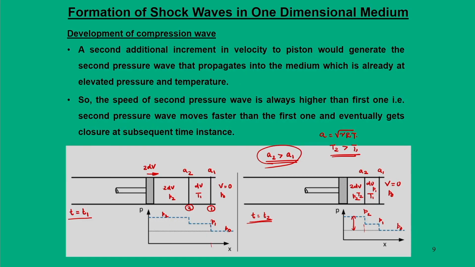So, this is the philosophy that happens. Now, what we see is, when we view this with velocity increment in a very small manner.